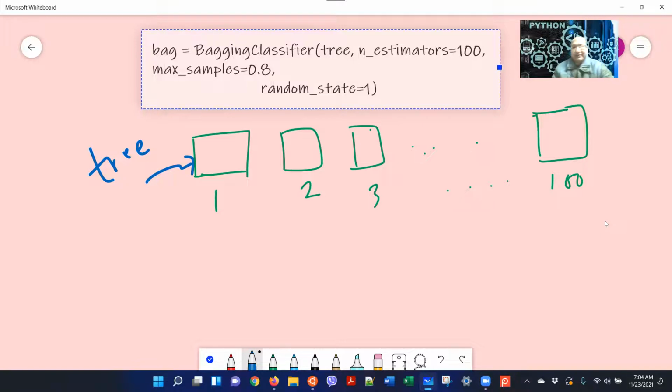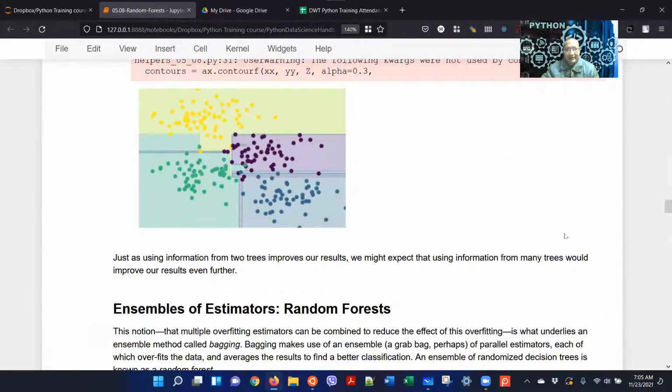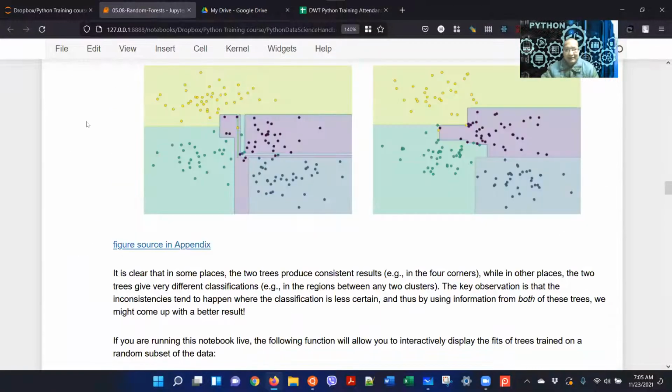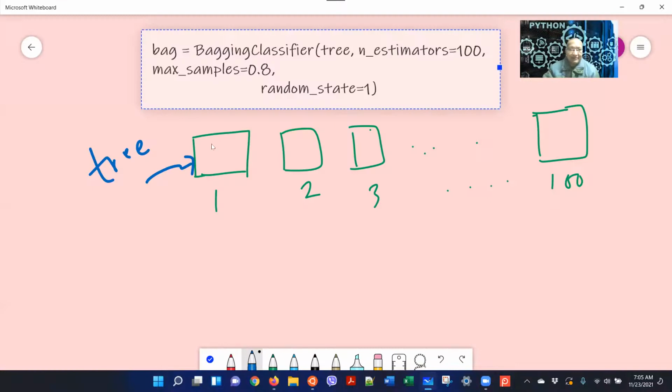Now what does max_samples 0.8 mean? Can you guess? Let me give you a hint from the earlier case. There we took 50% of the sample, and then the next time another random 50% of the sample, from the same distribution. 50% of the sample, 50% of the sample. Similar. And here, what percent of the sample do we take?